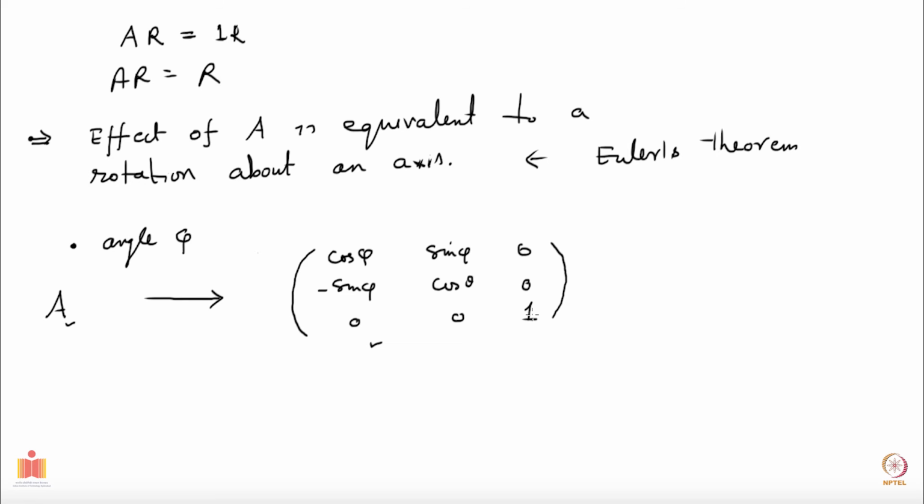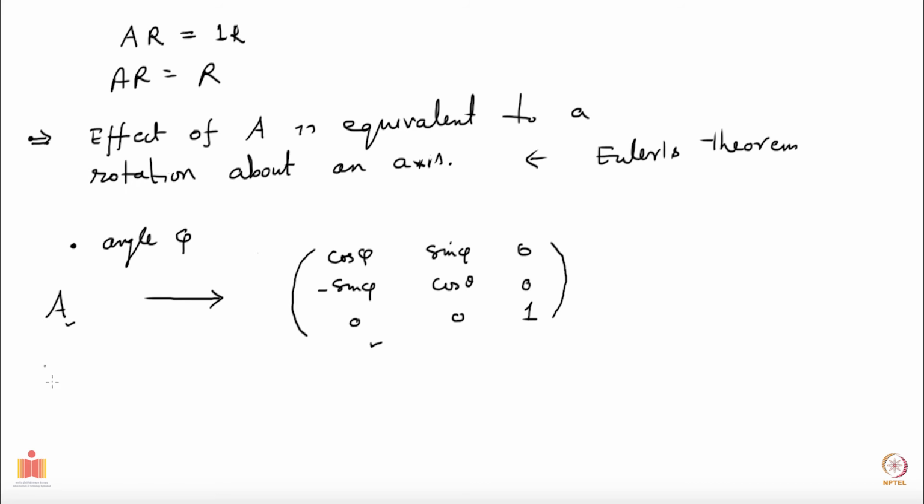I can find out the direction about which that rotation has to happen by solving the eigenvalue equation, right? So I find out that vector r by solving the eigenvalue equation. Now how do I find out the angle phi, the amount of rotation that is needed? That's easy, because you know that the trace does not change under similarity transformation.